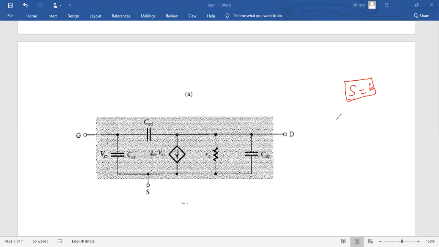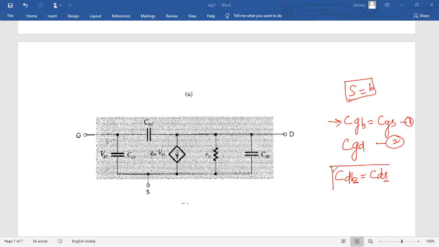So one capacitance is between gate to body, which is equal to gate to source. Next is the capacitance between gate to drain; these two become one. Next is the junction capacitance between drain to body only, or you can say the capacitance between drain to source, because body and source are shorted. Based on that, we are going to draw the high frequency model.